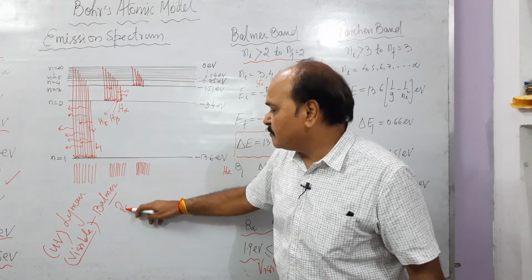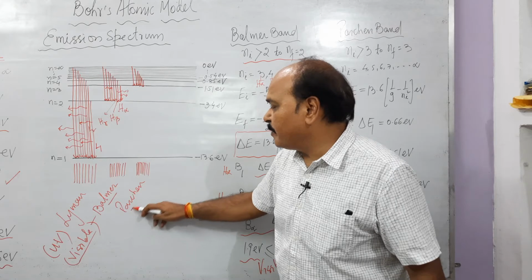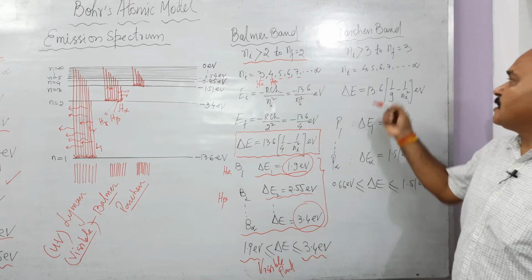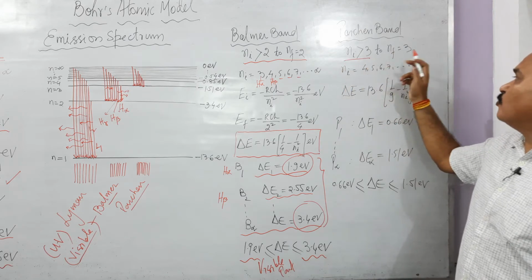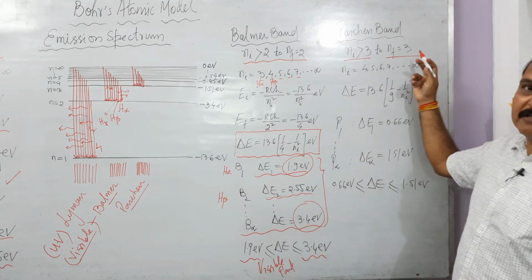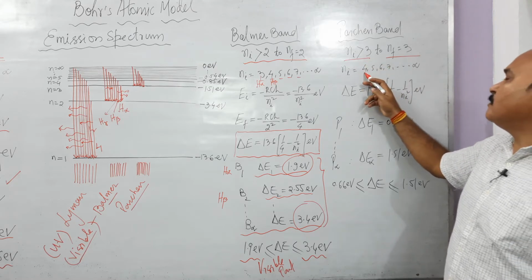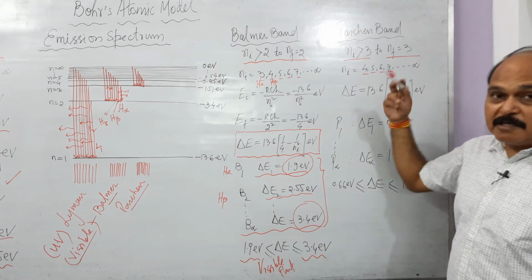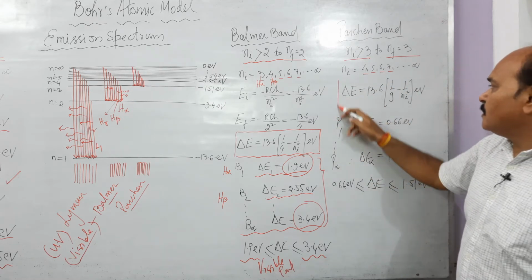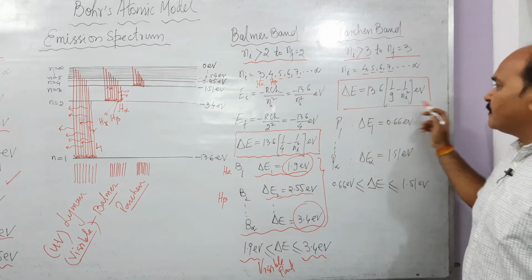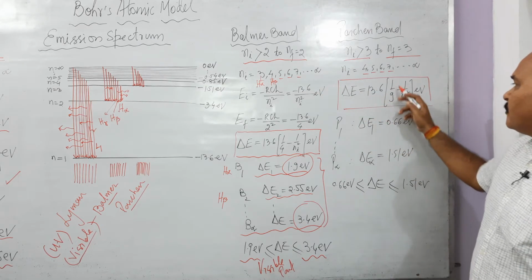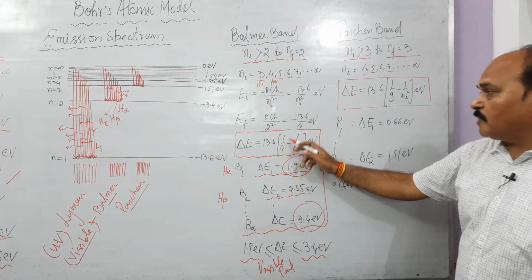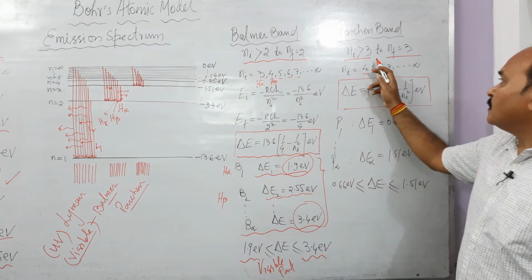This is the Paschen series of band. All the lines of this band are emitted when the transition takes place from Ni greater than 3 to final state n equal to 3. That means Ni has minimum value 4 and then 5, 6, 7 and so on up to infinity. Energy given out, as usual, is the difference of these two: 13.6 times (1 upon 9 minus 1 upon Ni square). Instead of 2 square as here, we have 3 square. Nf is 3.